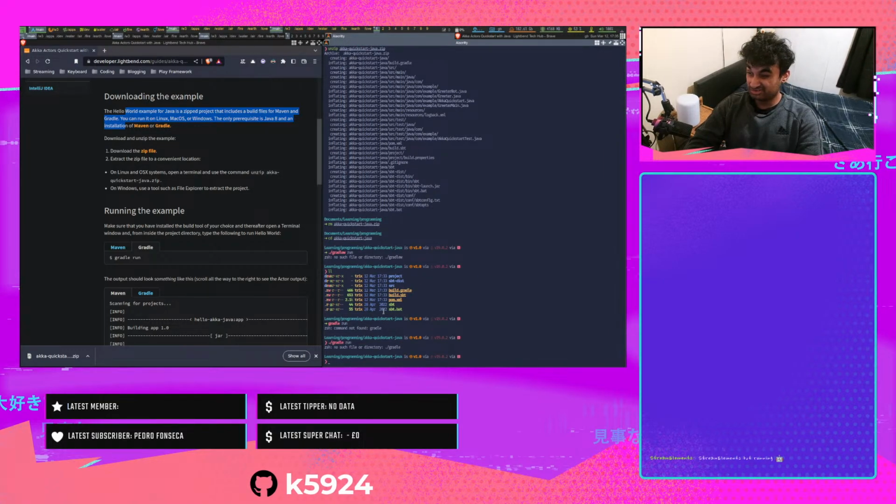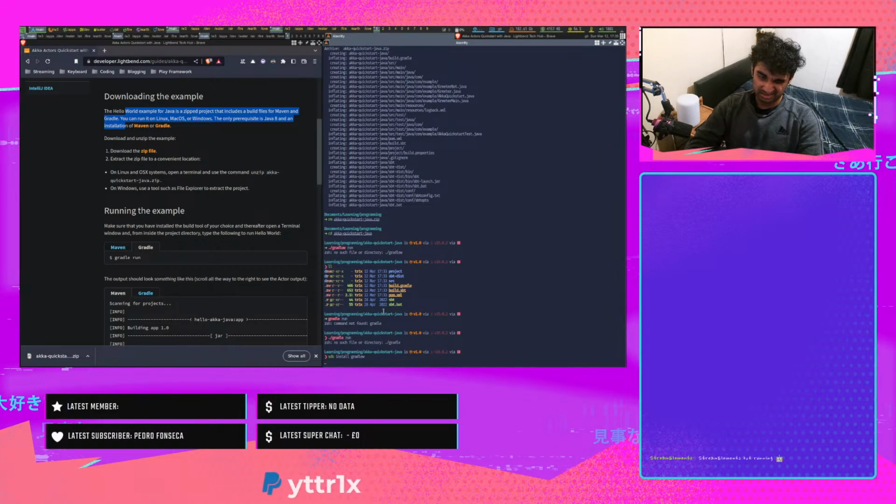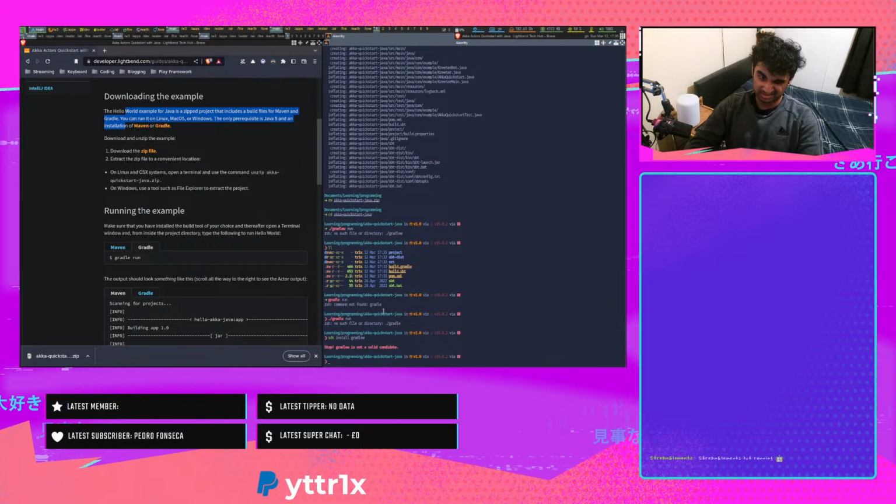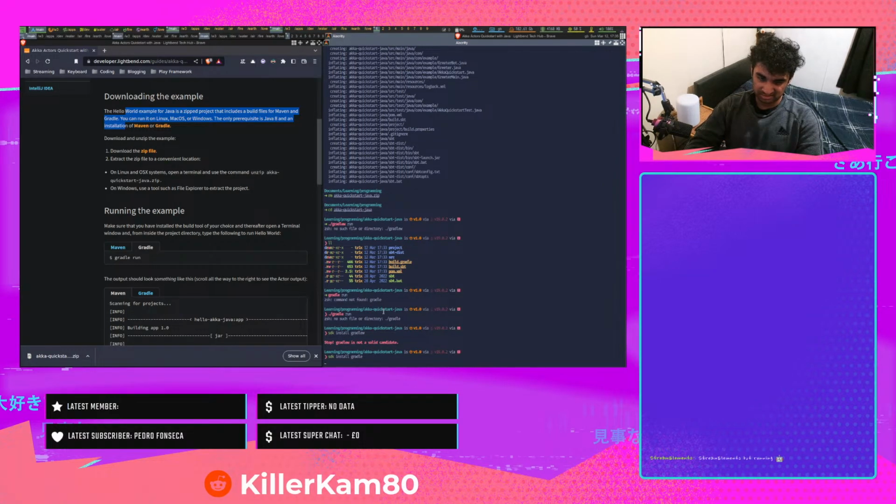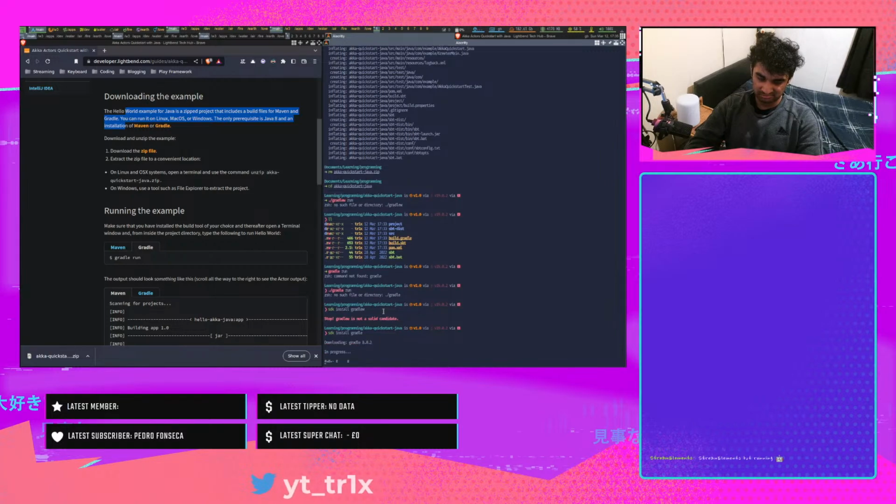Do I need to SDK in this? This? No. Let's see if Gradle will work.